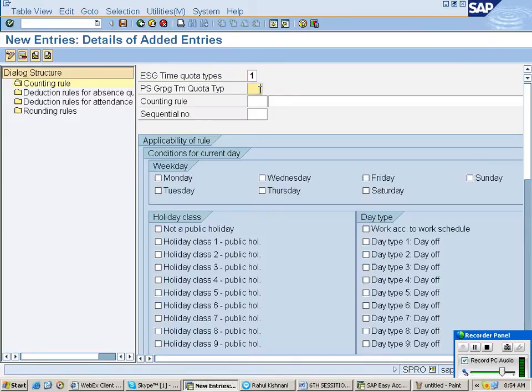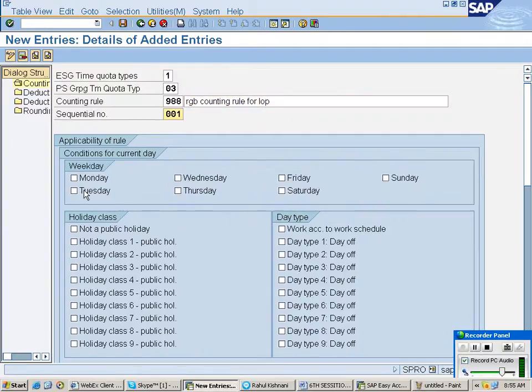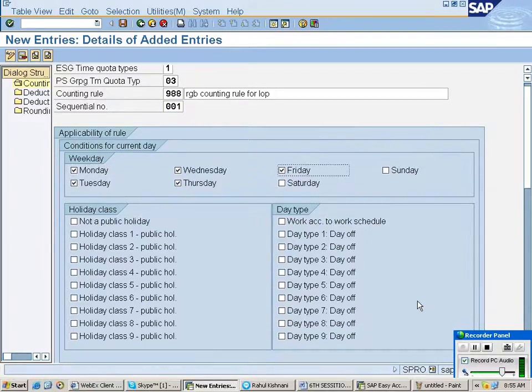Here enter 988. Here you can create the RGB counting rule for loss of pay. You know the process I am doing here, because Monday, Tuesday, Wednesday, Thursday, Friday is calculated as loss of pay holidays.